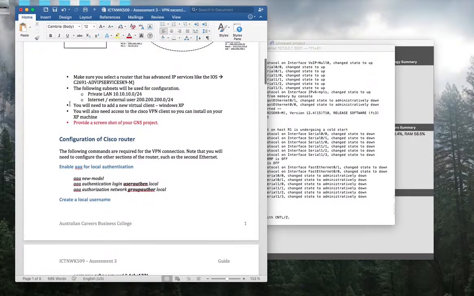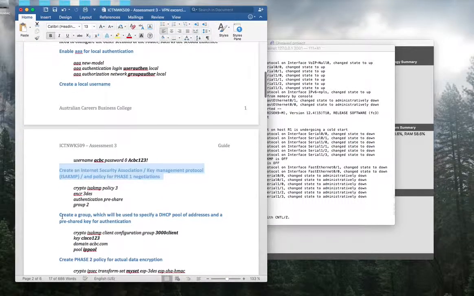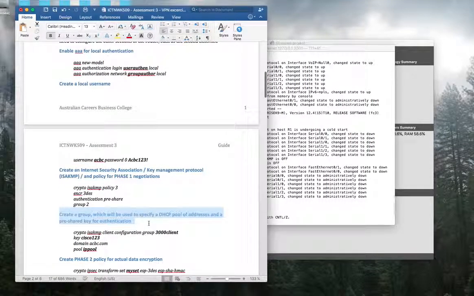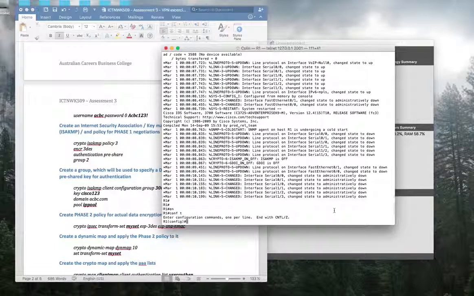When you have a look at your assessment guide, you will see some descriptions like this: enable AAA, create a local username, create an ISAKMP policy, create a group name and DHCP, something like this. So please understand what you are doing, all right? All right, now I'm going to directly set up.